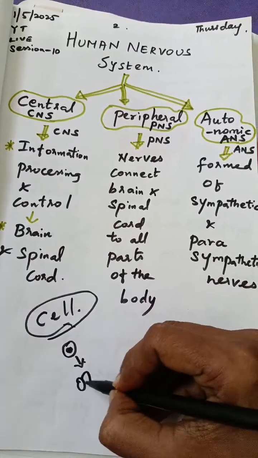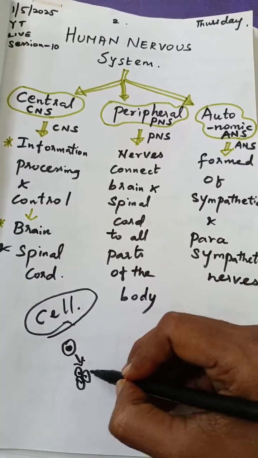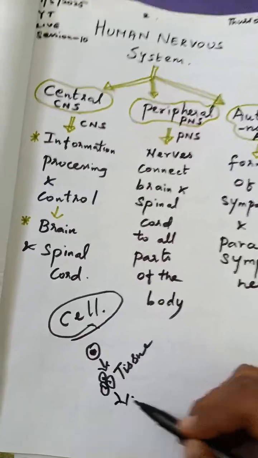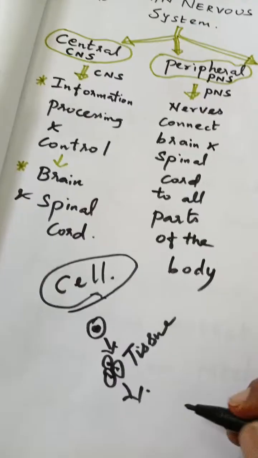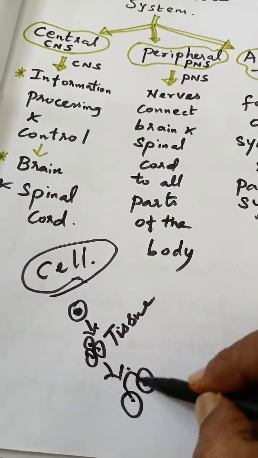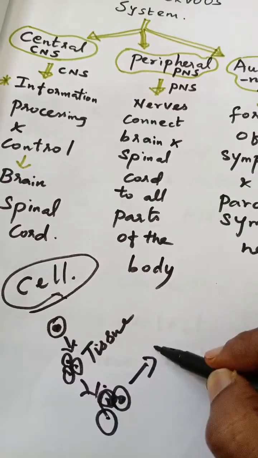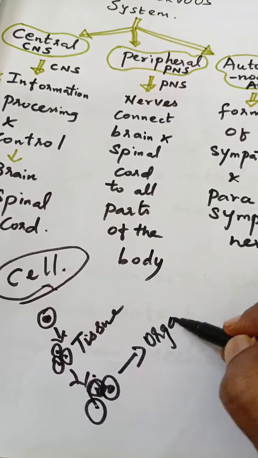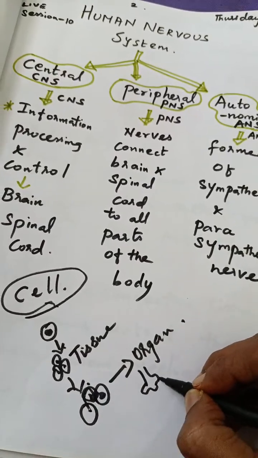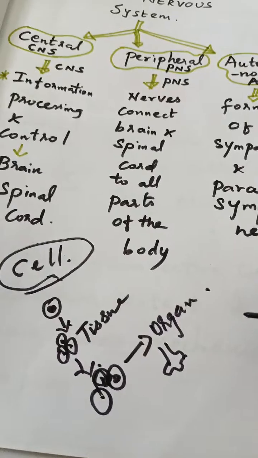One cell will combine with another cell and form a tissue. Just an outline I am telling you. And these tissues again will group and form an organ. For example, the nose is an organ, isn't it?